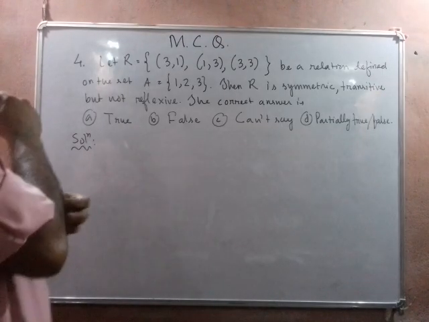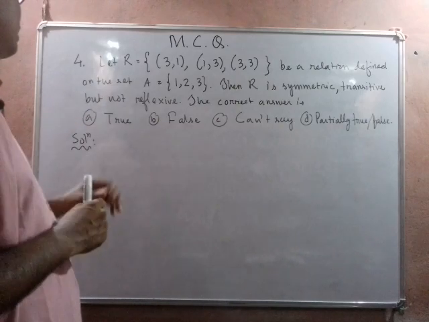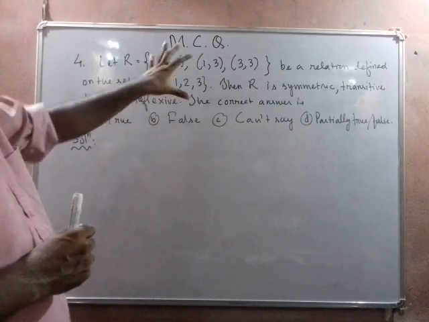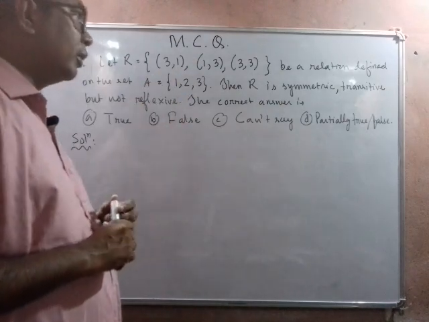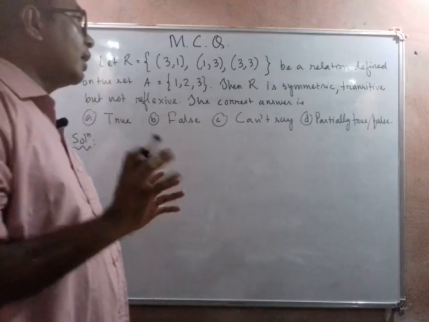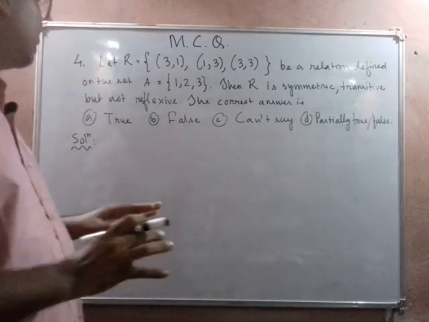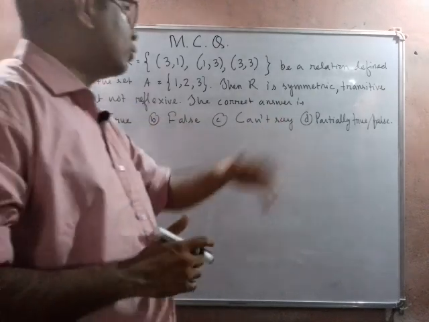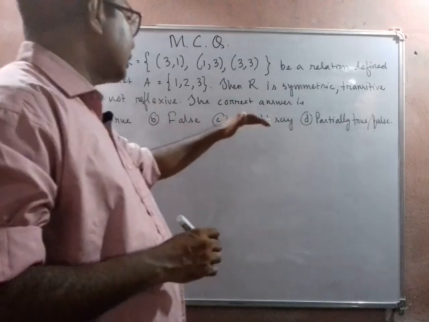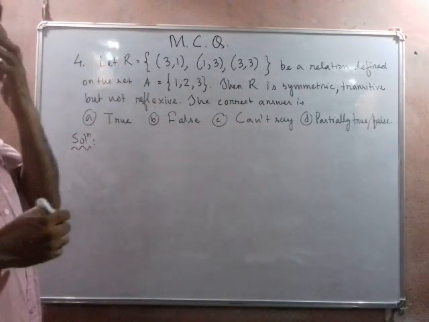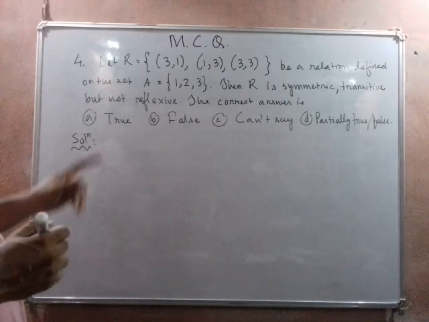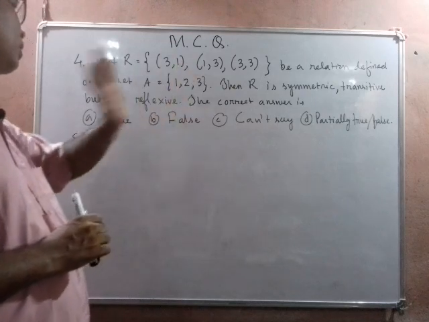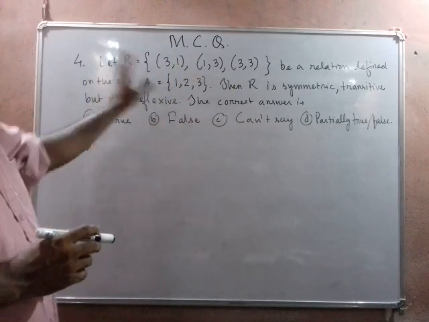The next question is number 4. We consider the relation R equal to {(3,1), (1,3), (3,3)}, and it is defined on the set {1, 2, 3}. Then we are given a statement: R is symmetric, transitive but not reflexive. Out of these 4 options, which one is correct? True, false, partially true, or oblique false. So we observe that (1,1) is not there, (2,2) is not there, (3,3) is not there, so it is not reflexive.